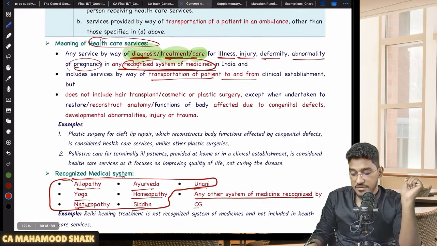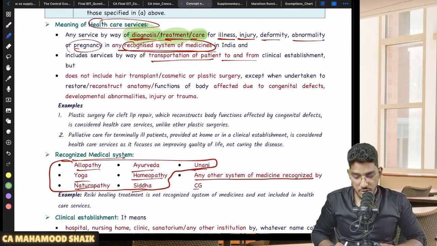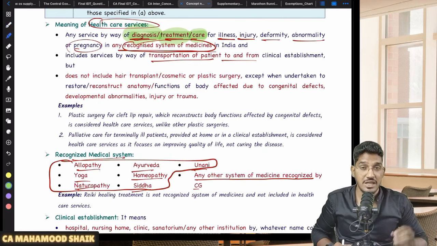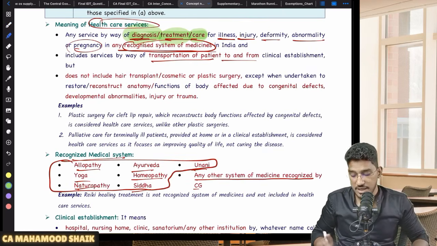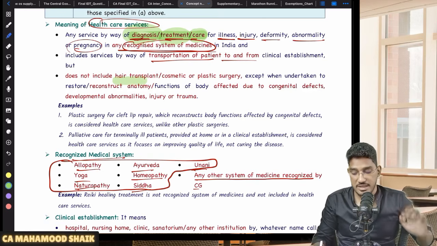However, in the healthcare services specifically, they are excluding certain items. They are saying specifically some things will not get covered in the healthcare services. What are those specific things which will not get covered under healthcare services? It does not include hair transplantation. No, hair transplantation we will not consider as healthcare service.